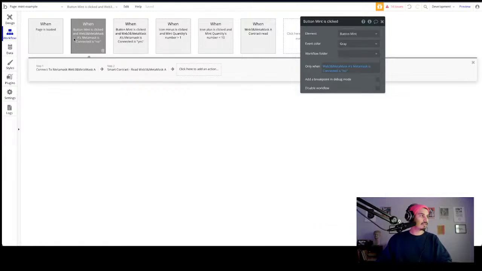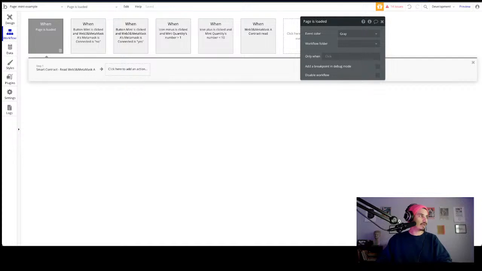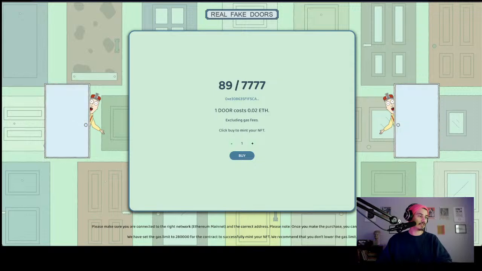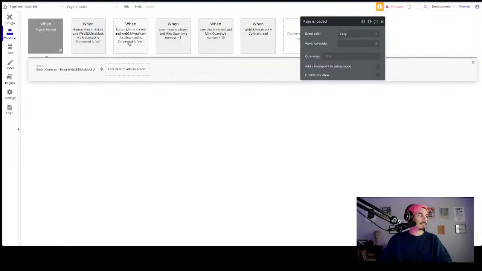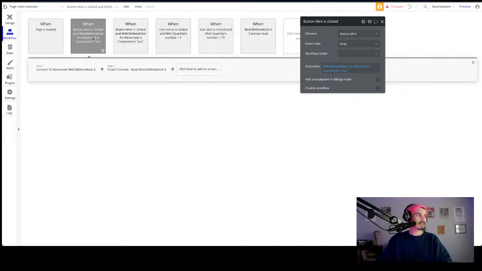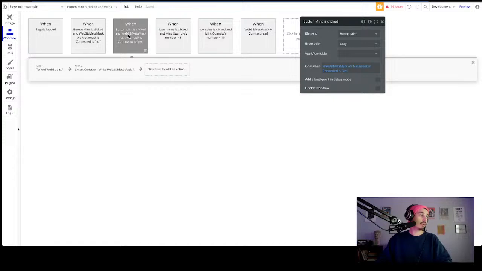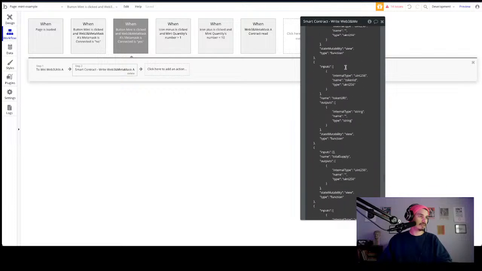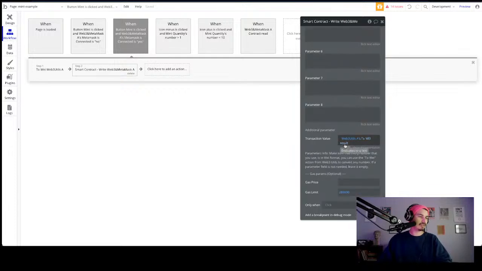So that's it. That's the whole tutorial, guys. So we added the total number of minted, and we updated our minting button for the scenario where someone's MetaMask has not been connected to the app yet, and we also fixed the price for the smart contract write action, the total minting transaction value. We fixed that because it was giving us an error.